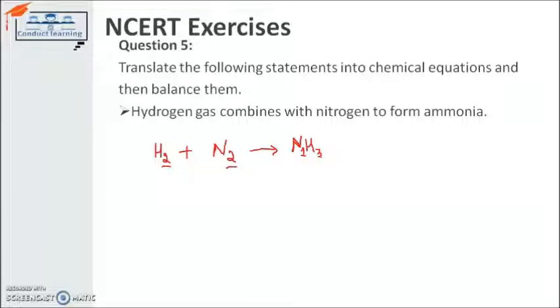So what do we have to do? We have to balance it. We have to balance the number of atoms on the reactant side and the product side. If the atoms are balanced on both sides of the chemical equation, the equation will be known as a balanced equation. So to start, first of all, I will go for balancing the nitrogen. If I want to balance the nitrogen, either I can balance it from the reactant side or I can balance it from the product side.